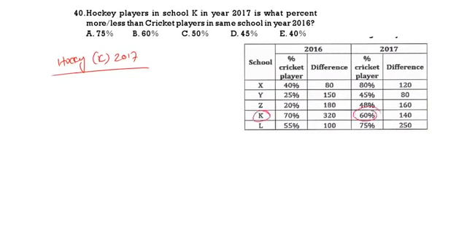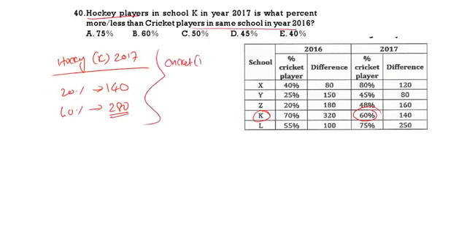Cricket is 60, hockey is 40, difference is 20. So 20% is 140. Now we want hockey. Hockey means 40%, so 40% will be just double. Double means 140 double, 280. This is one value. Now cricket players in K, cricket K 2016. This you need to calculate.